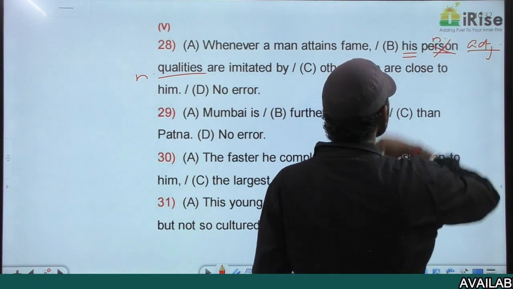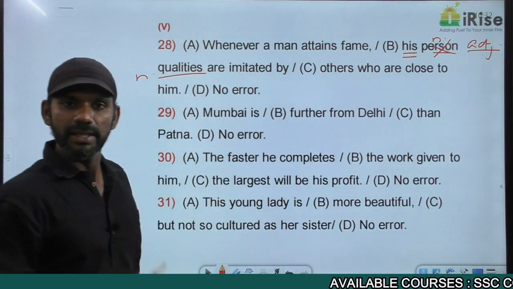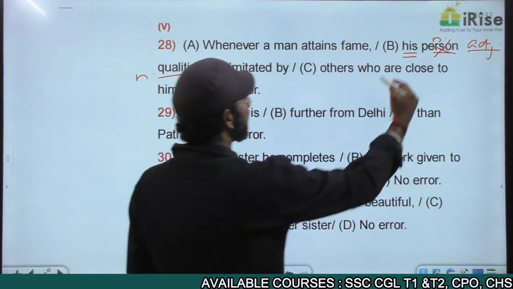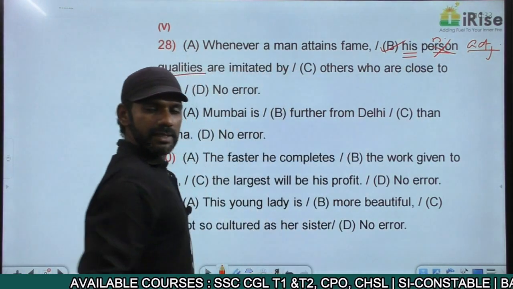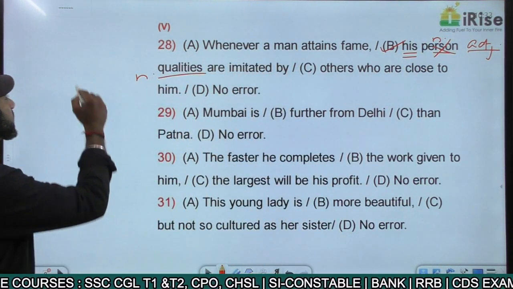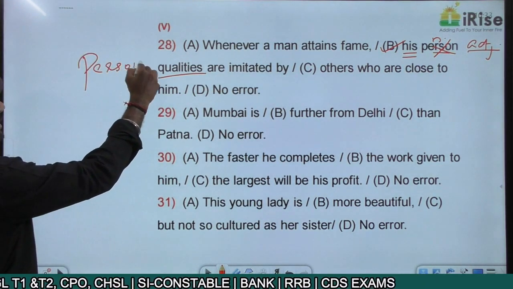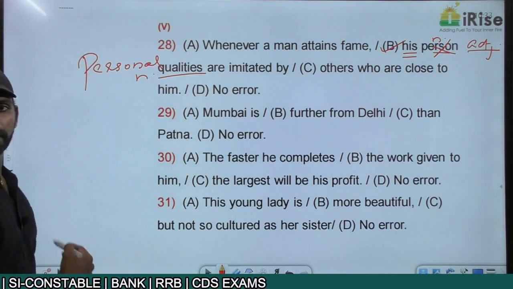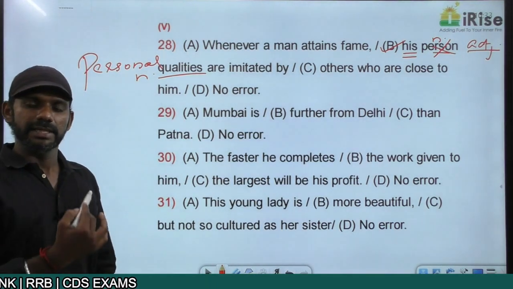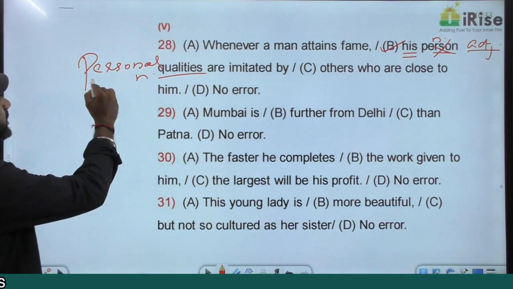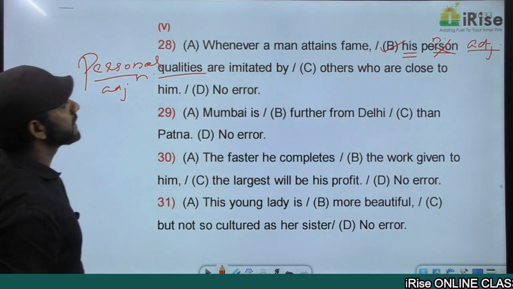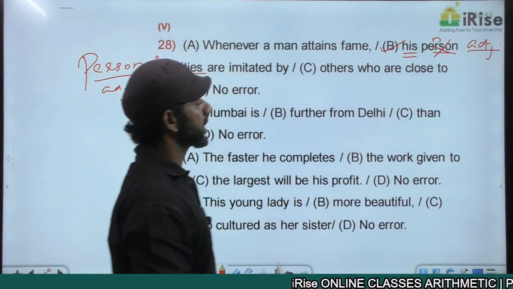Person is not an adjective. Person is a noun. This is the error. The error is in part B. Now the correct sentence must be "his personal qualities." Person is a noun. Personal is an adjective. So qualities is a noun, personal becomes an adjective here. The error in the given statement is in part B.